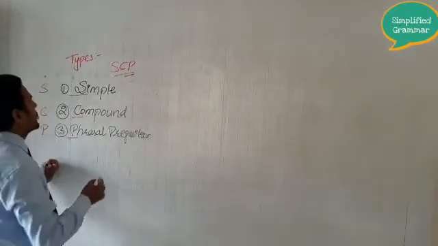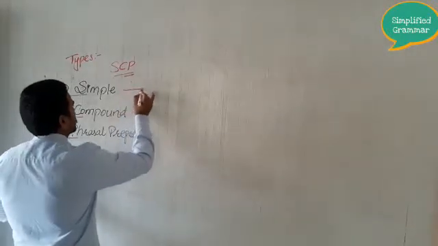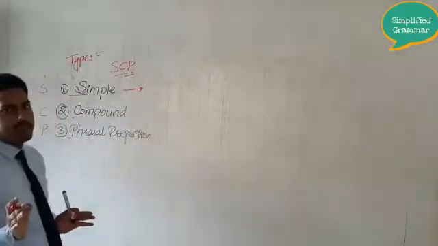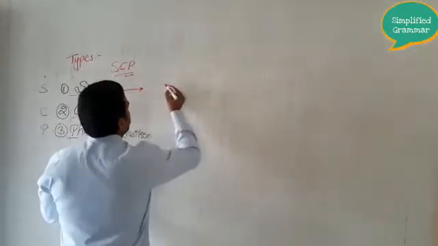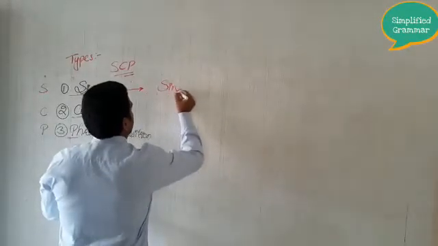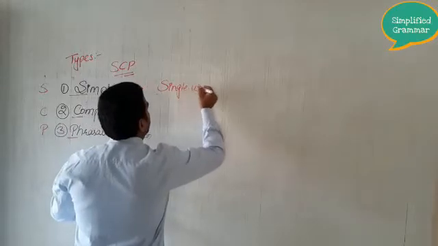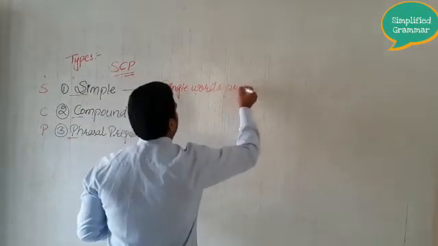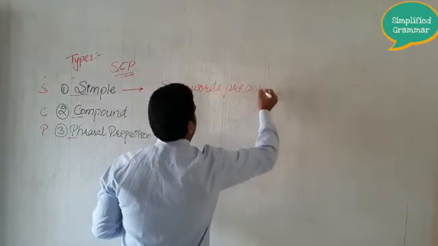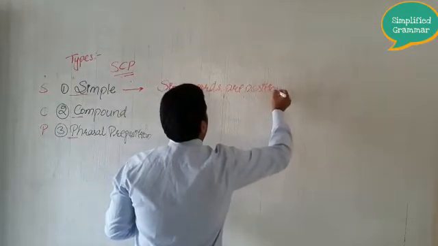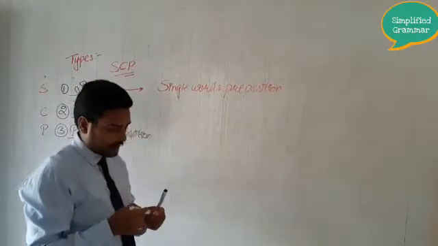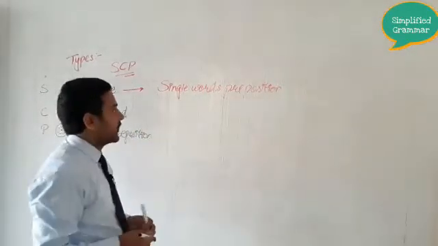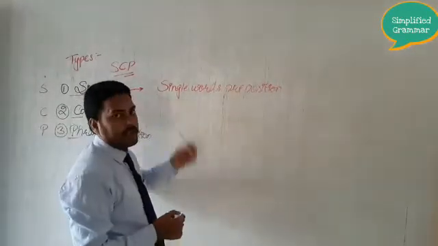Now first of all, let us understand the simple preposition. Simple preposition is also known as the single word preposition. Why is it known as single word preposition? Because most of the time it will be available only in a single word.